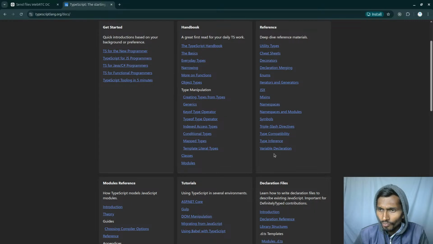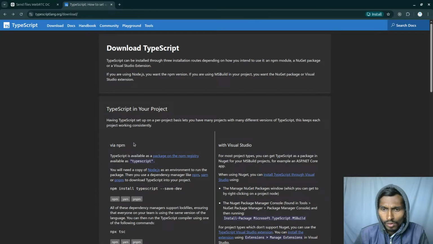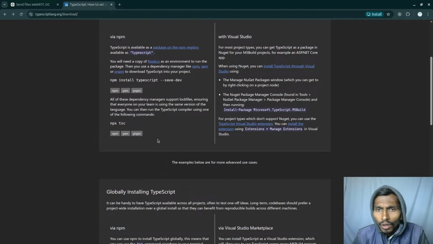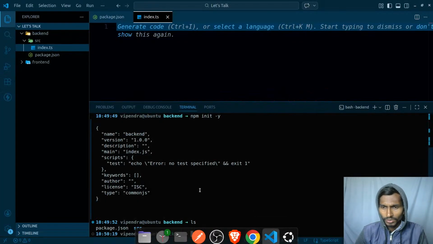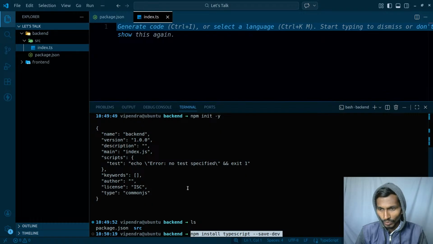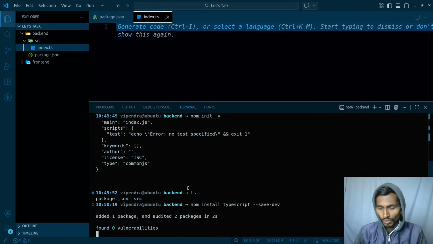Okay, it's been quite a time. And okay, this is how we can just simply go ahead. So npm install TypeScript as a dev dependency. I will be just simply getting it. So let's simply get this thing done as well. So this is where it is going to be installed.